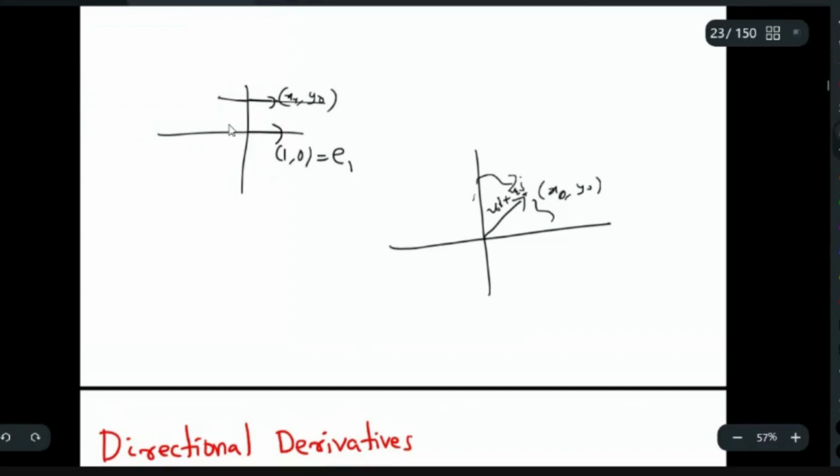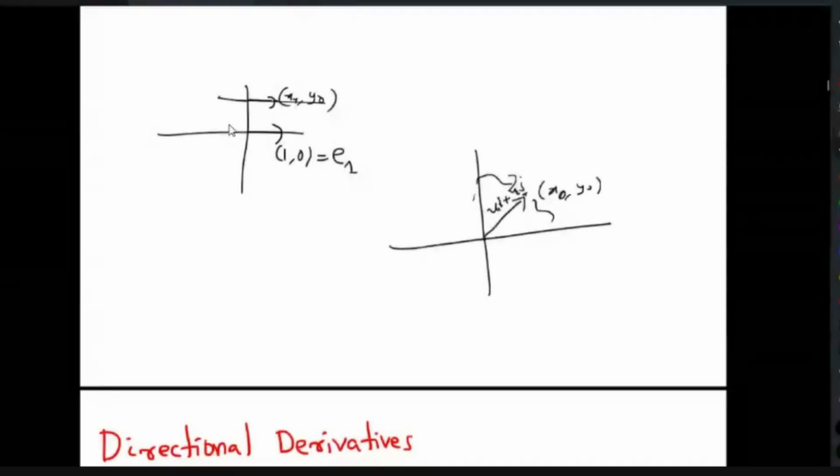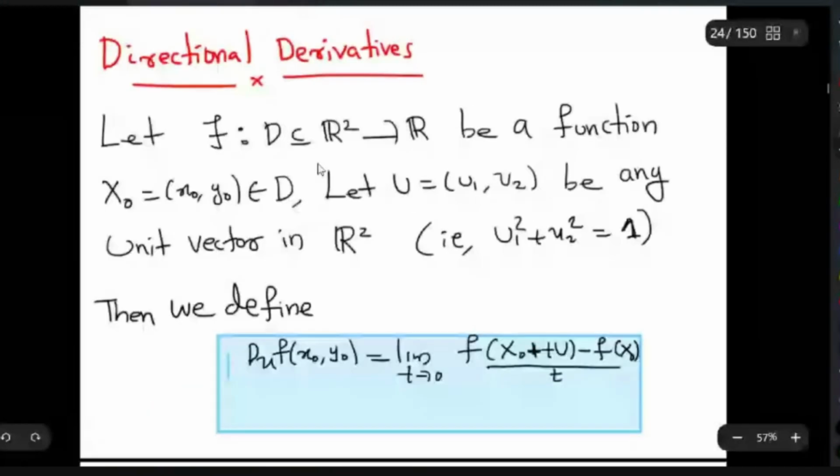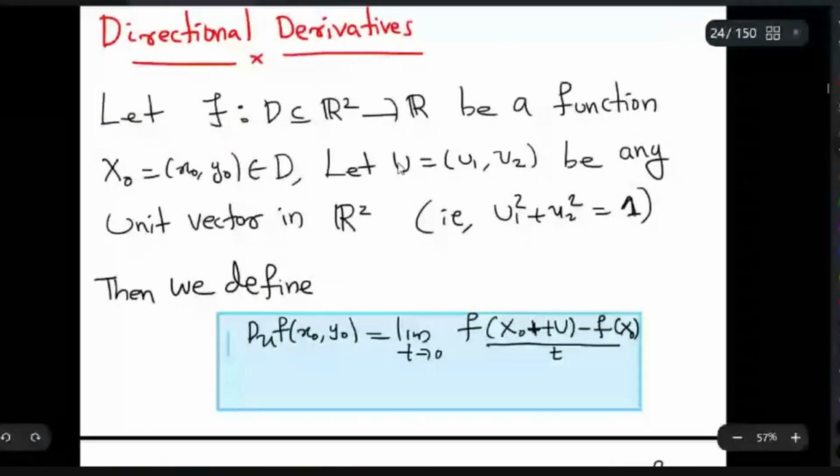This is the standard direction. So if I look at this standard direction, then I will get the partial derivative what we have already seen. So the directional derivative means you can approach the point x0, y0 in different directions. We will fix some direction, that's all. If the direction we fixed is the standard vector direction, then it will turn out to be the partial derivative. So I will once again look at the definition. This is the definition. You have to consider a unit vector u.